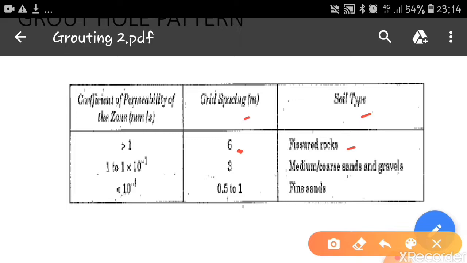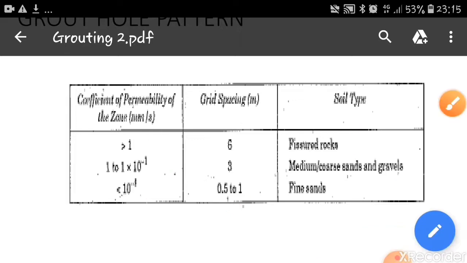If the coefficient of permeability is between 1 and 1 into 10 to the power minus 1, then we have to go for a grid spacing of 3 meters, and this is possible in the case of medium coarse sands and gravels. And when the permeability is less than 10 to the power minus 1, then we require a closer spacing, and this will occur in the case of fine sands where permeability will be less, and since the grout will not penetrate easily inside the soil, we require a closer spacing of around 0.5 to 1 meters.